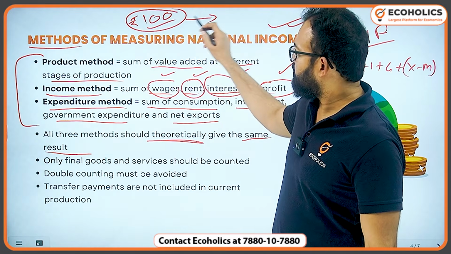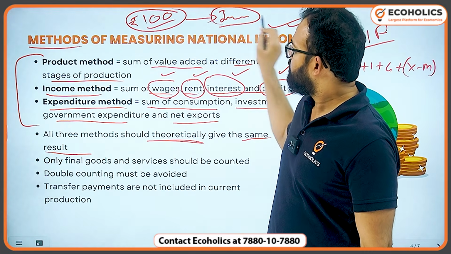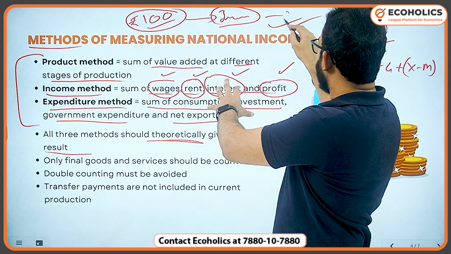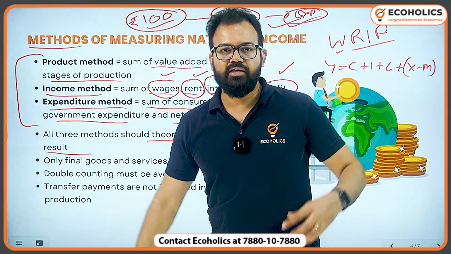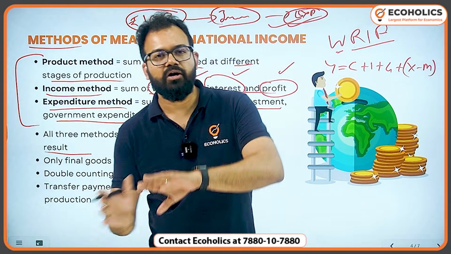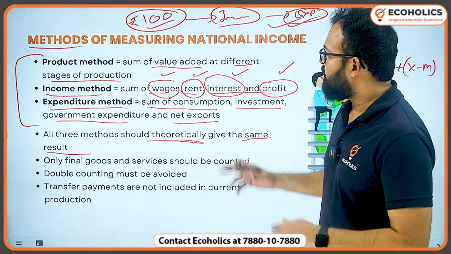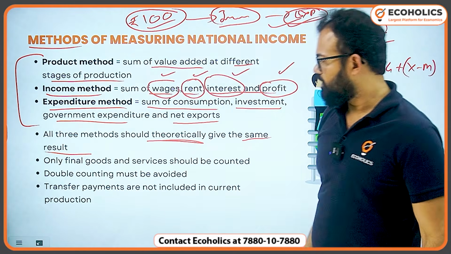So it means this 100 rupees will be someone's income, and those who receive the income will also spend. That is expenditure. Either the business owner will receive, employees will receive, or it will be invested in terms of capital. So it means all the money, 100 rupees, 100 rupees, 100 rupees will be equal.